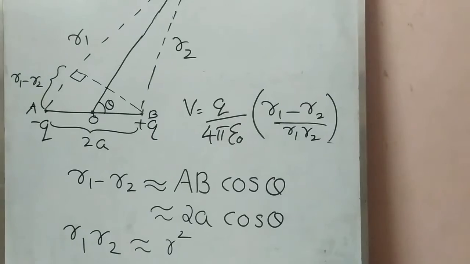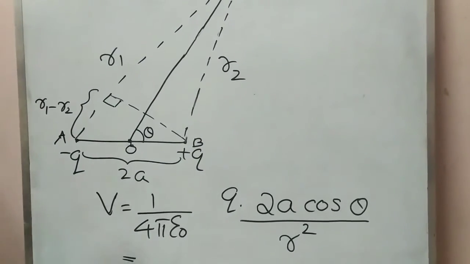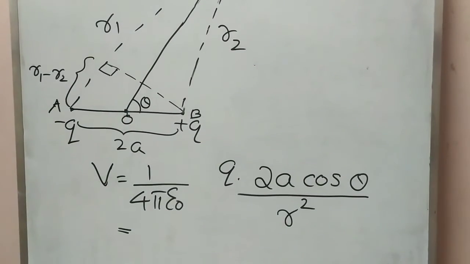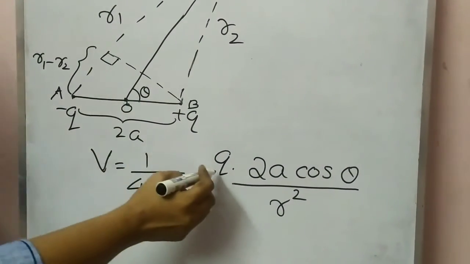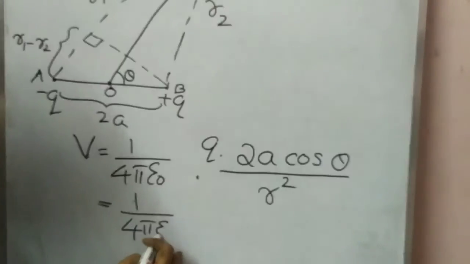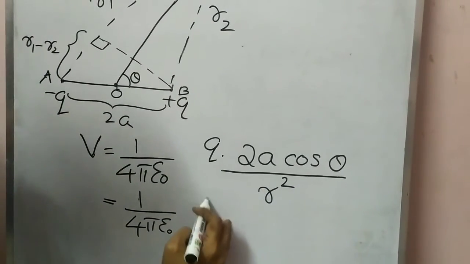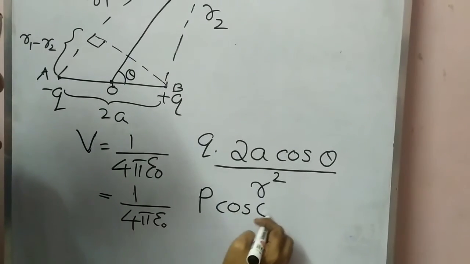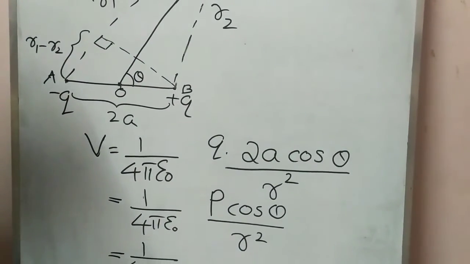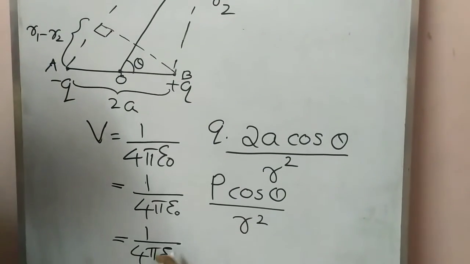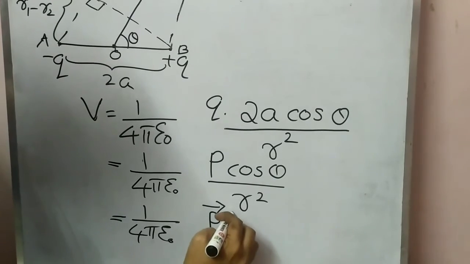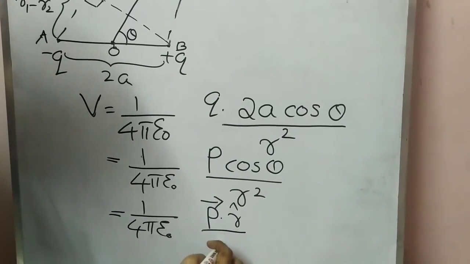So here 1 by 4 pi epsilon 0 q into 2a cos theta by R square. You know q into 2a, that is the dipole moment. So we can write 1 by 4 pi epsilon naught p cos theta upon R square. How can we write this? 1 by 4 pi epsilon naught p cos theta, that we can write as p dot unit vector r by R square.